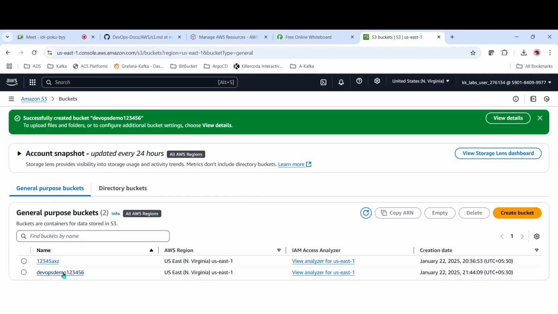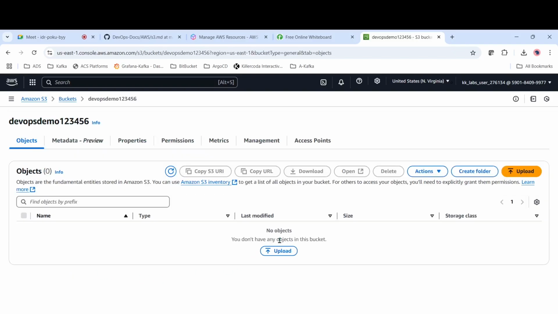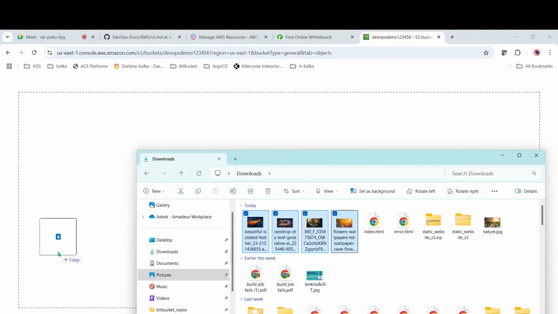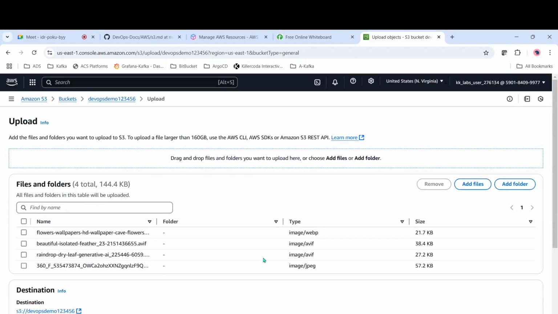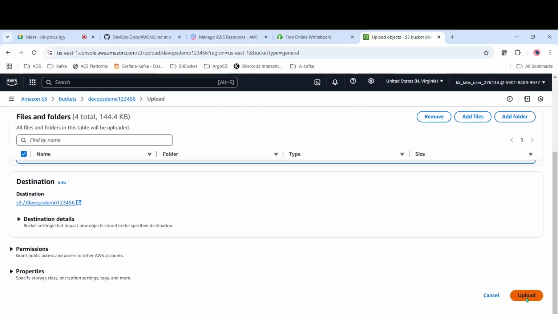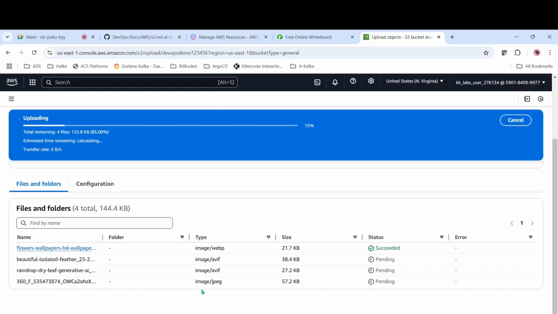Now let's select this one. We don't have any files here. Now let's try to upload a few files. How can we upload? You can click on upload, or you can just drag and drop. So let me come here. We have a few images here. I'll select these and paste them here, and it will automatically upload. We have selected all the files. Select everything, and then click on upload. So the files will be uploaded.